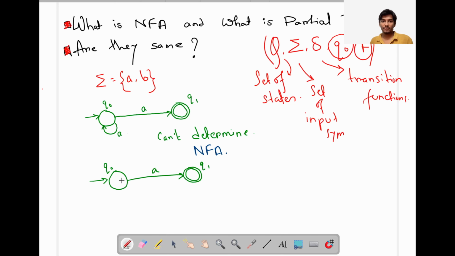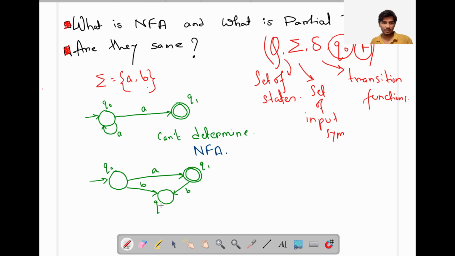And what will happen for input b? For b, maybe it is going to a dead state. And here also, we have to check for all possibilities of inputs. Maybe for b, it is going to this state.